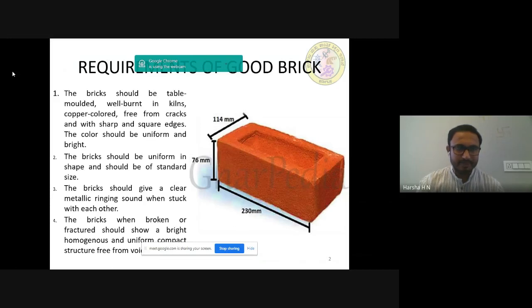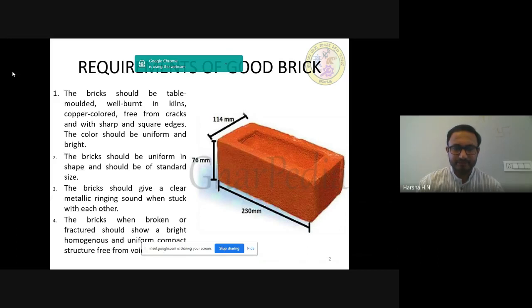The brick should be table molded, well burnt in kilns, copper colored, free from cracks, and with sharp and square edges. The color should be uniform and bright. The brick should be uniform in shape and should be of standard size. The standard size of the bricks is shown in the picture. The brick should give a clear metallic ringing sound when struck with each other.